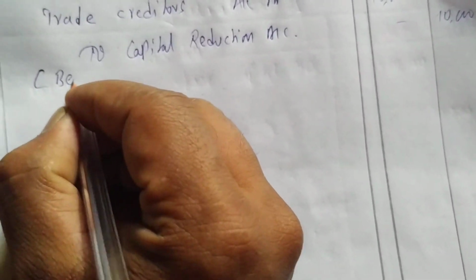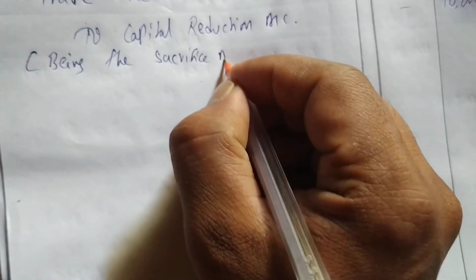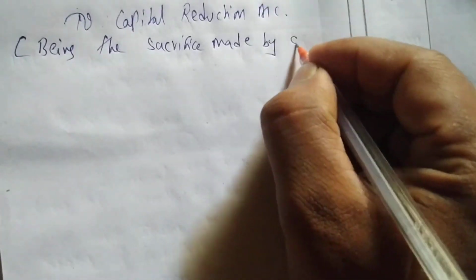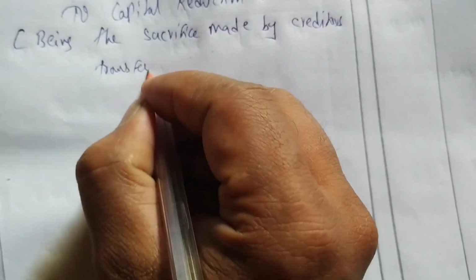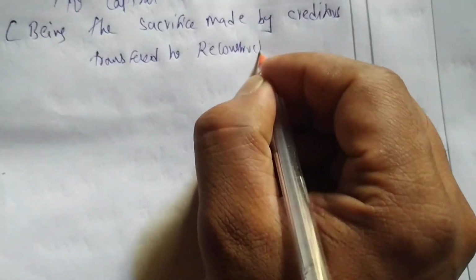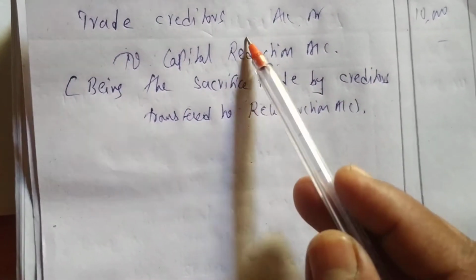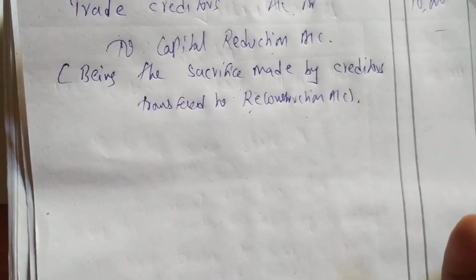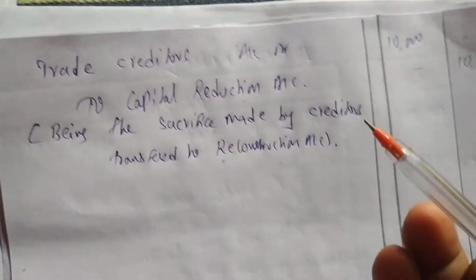Account 10,000. What will we write? Being the sacrifice made by creditors transferred to reconstruction account. Okay, so whatever the reduction sacrifice is made by the creditors, that is transferred to reconstruction account. Okay, what is he saying? To reduce the claims of creditors by 10,000. So reduce the creditors by 10,000. Okay, next,